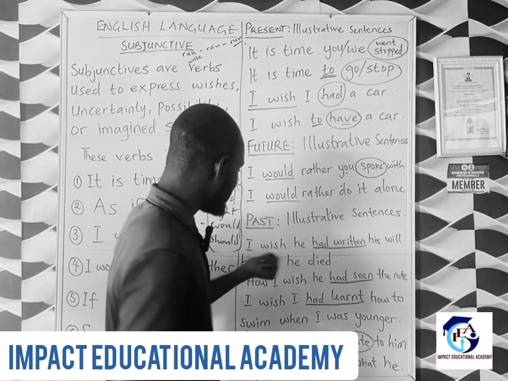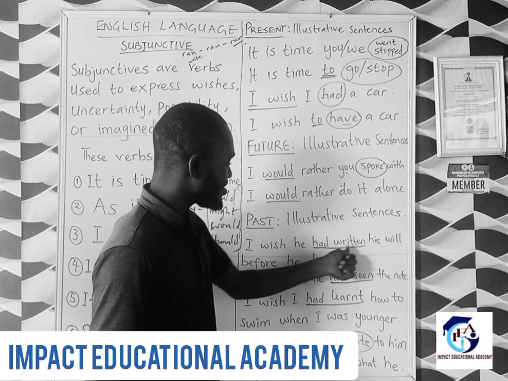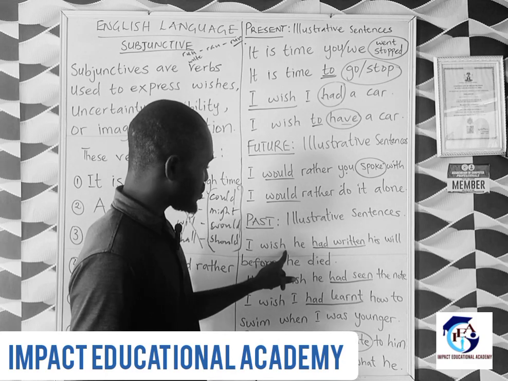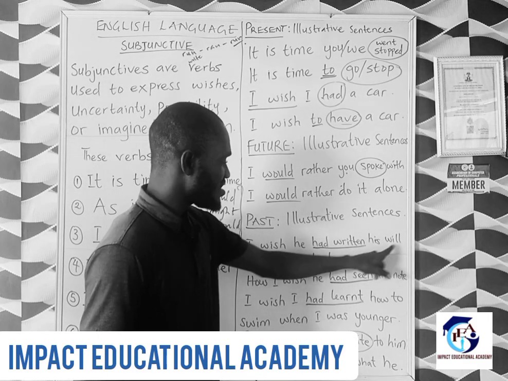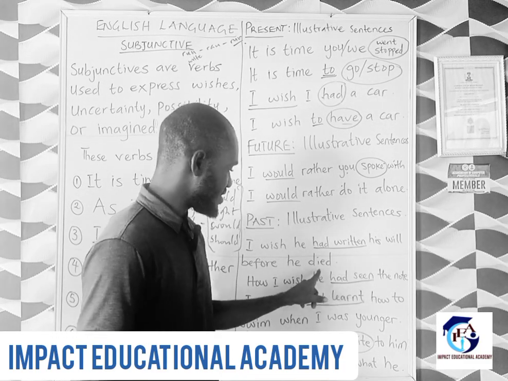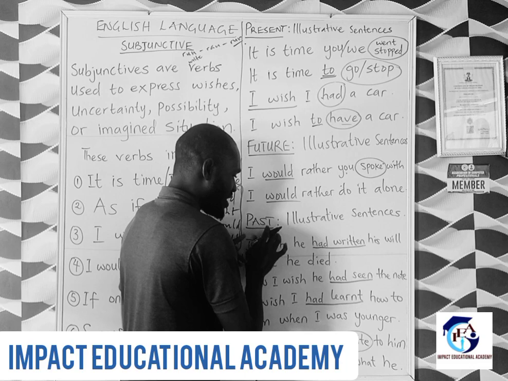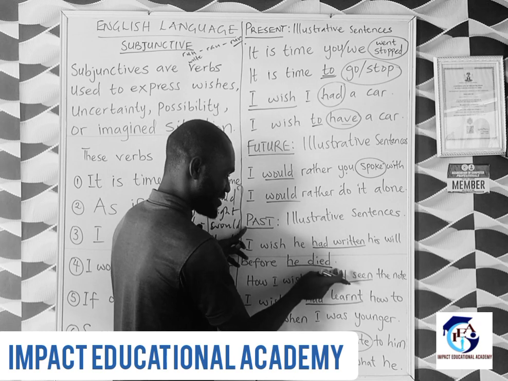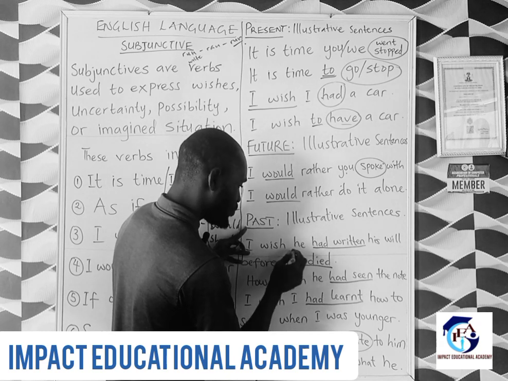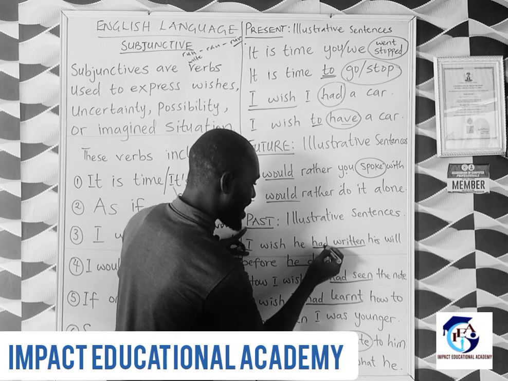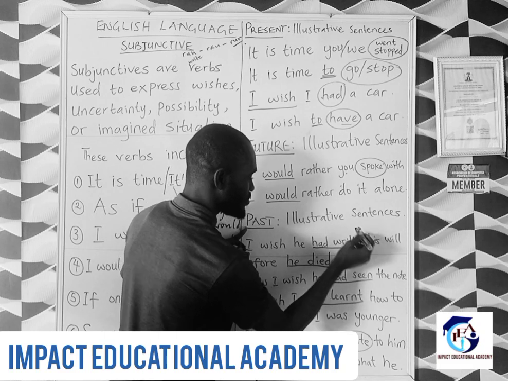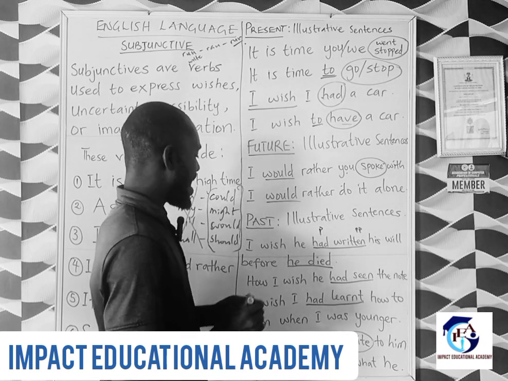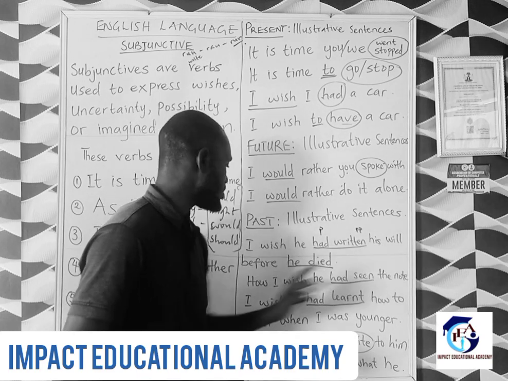Okay, now to the sentences. I wish he had written his will before he died. Somebody has died here, and that's making the situation past, and we are talking about it now. Look at it, he died. Then we said, I wish he had written. Had written, this is the past participle I'm talking about, and this is indicating the past tense form of it. Okay, I wish he had written his will before he died.